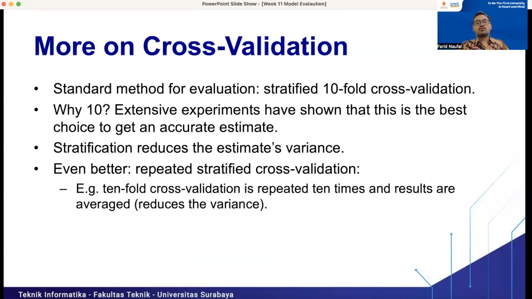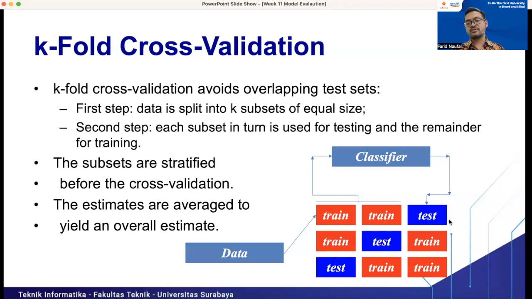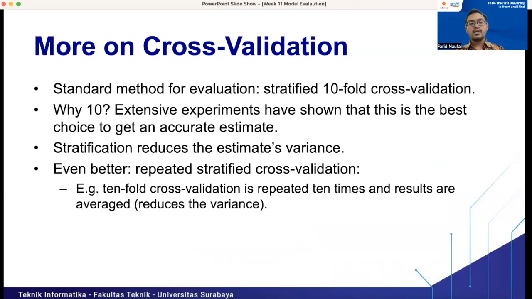Okay, more on cross validation. For the standard method of evaluation, we use 10-fold cross validation. So we have 10 subsets from our data set here. We can also use stratified sampling, so it will make sure that the distribution of each class in the training set and testing set will be the same. Why 10? Because previous extensive experiments have shown that this is the best choice to get an accurate estimate.